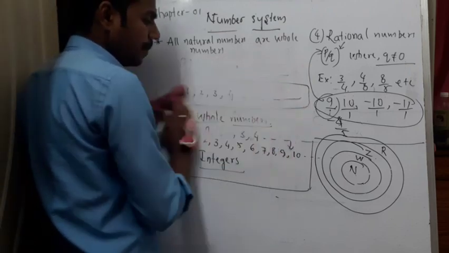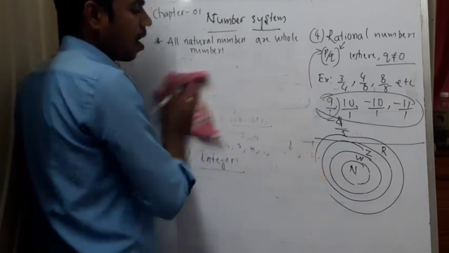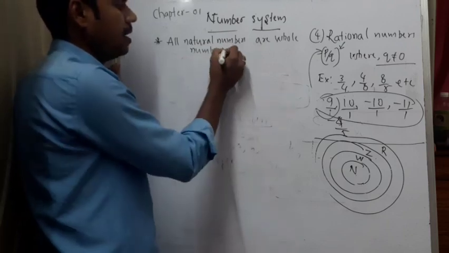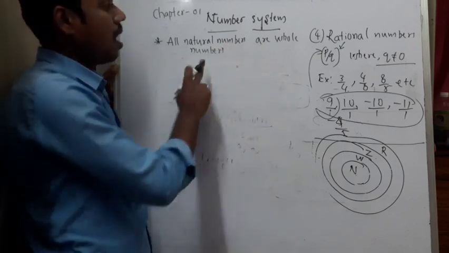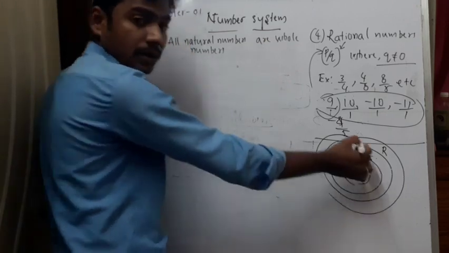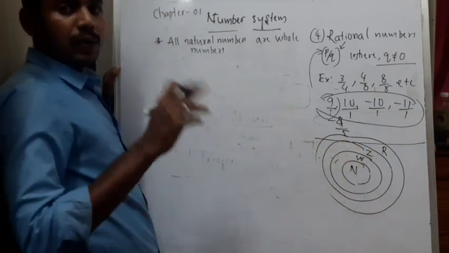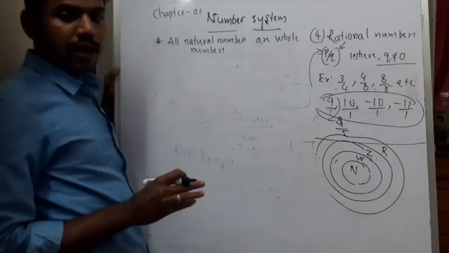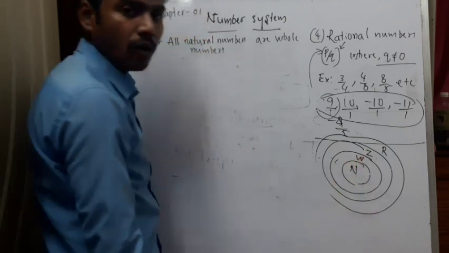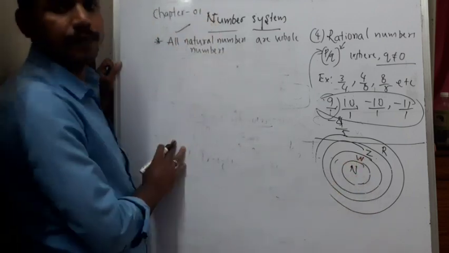So is this statement right or wrong? You can pause the video and answer it, or else look at the board. All natural numbers are whole numbers. Whichever number you take, 1, 2, 3, these natural numbers are a subset of whole numbers. So this statement is correct.